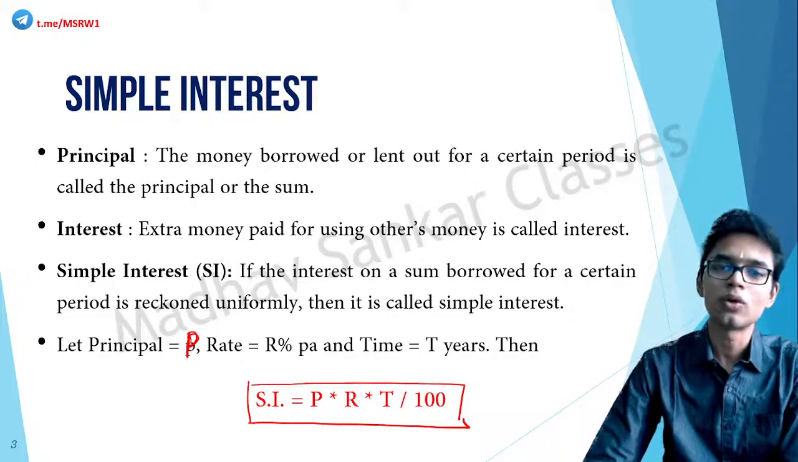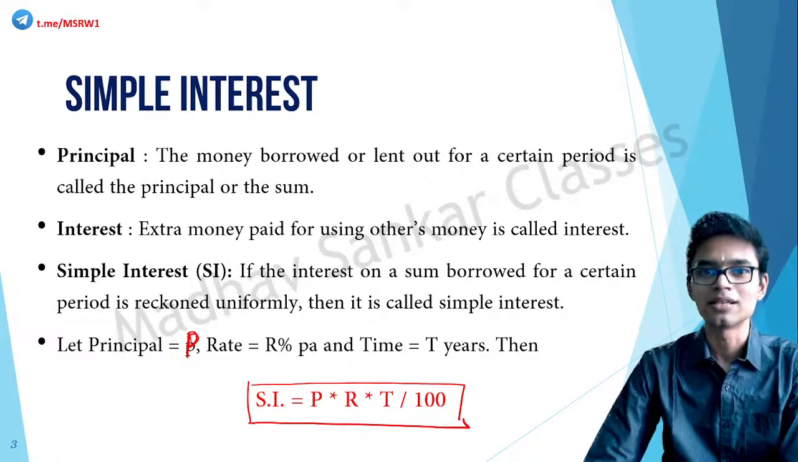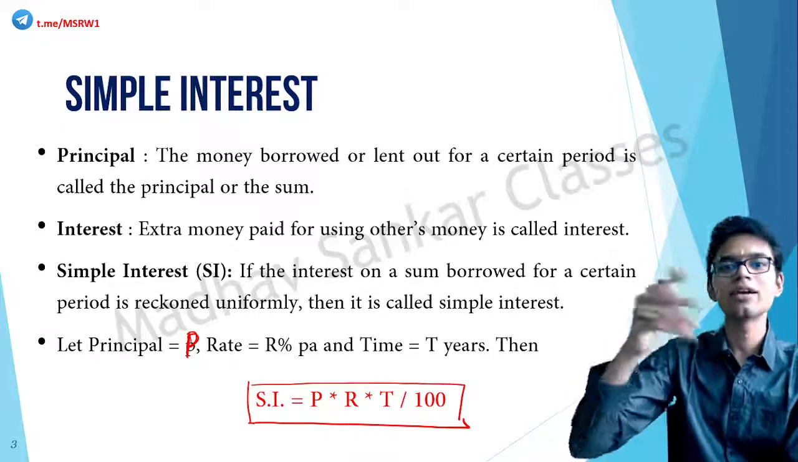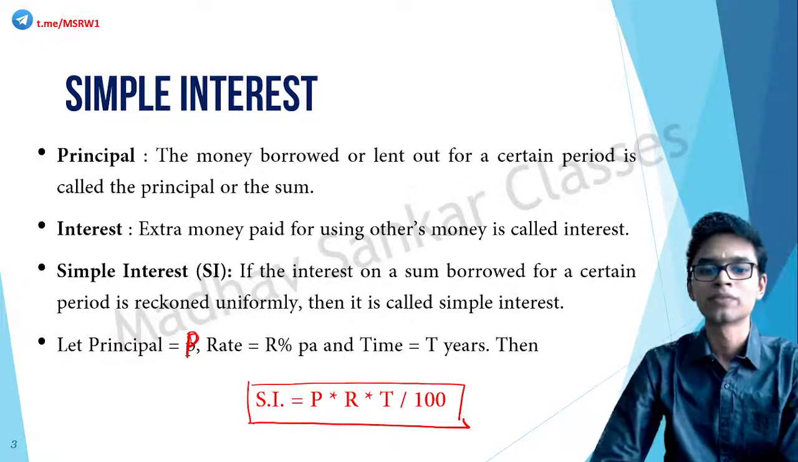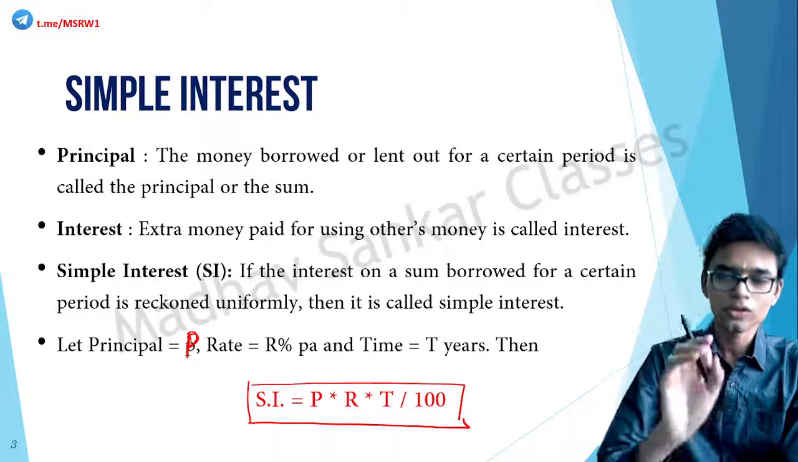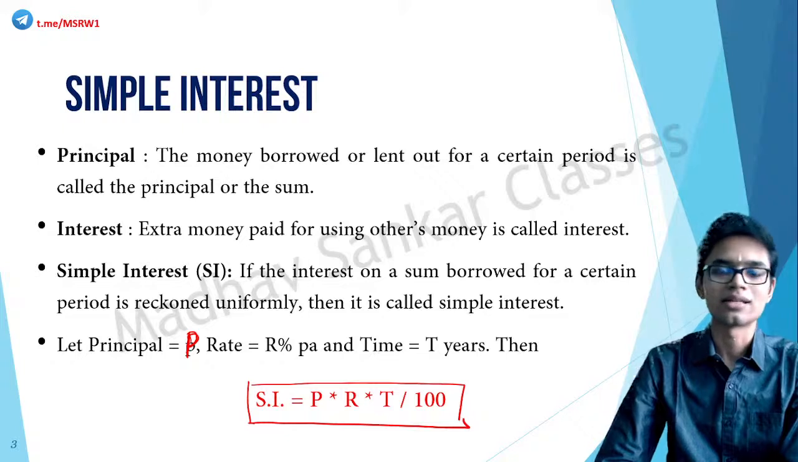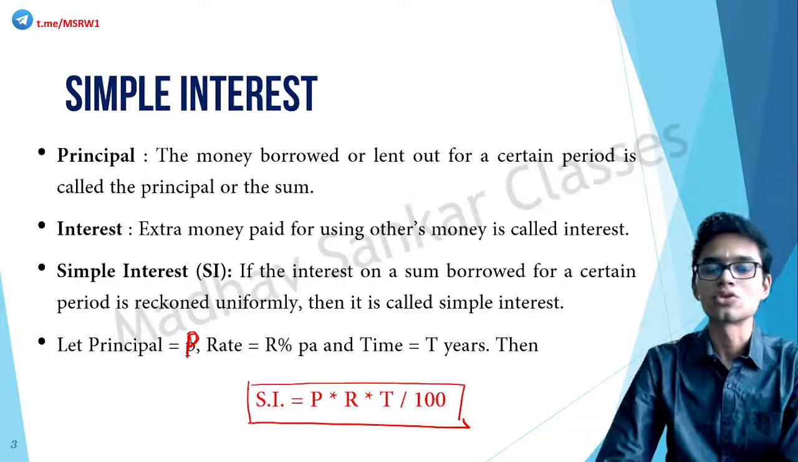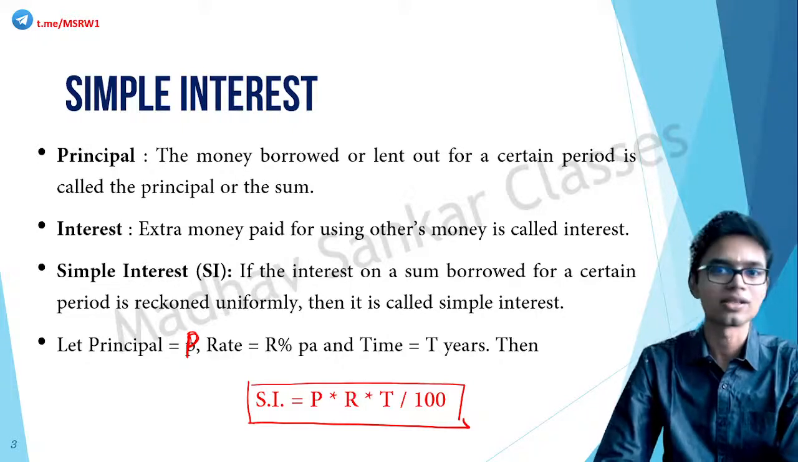Therefore, P is equal to what? SI into 100 by RT. Or R is equal to what? SI into 100 by PT. Interchange all of them and you can find one value or the other. Clear? Most of the questions that you get in CSAT are based on this only. That is why I told you it's very simple. It's not too high funda stuff.